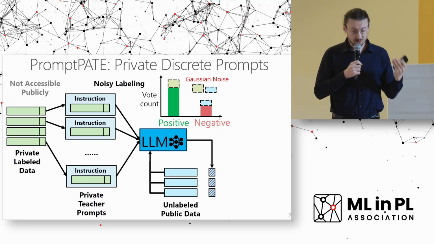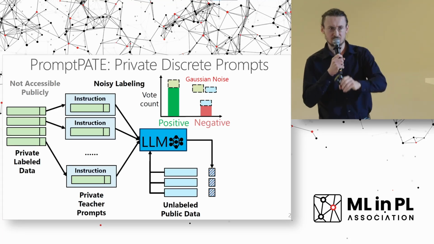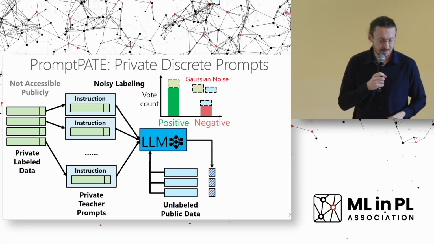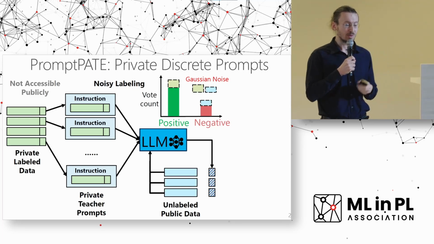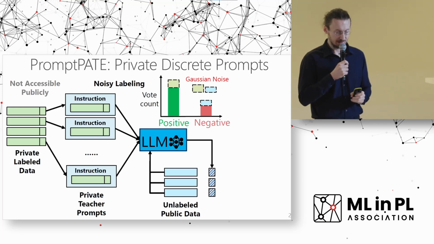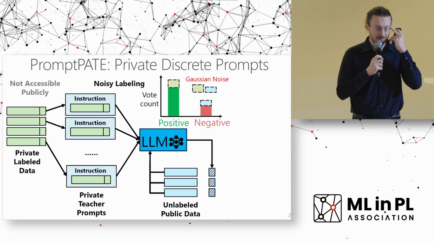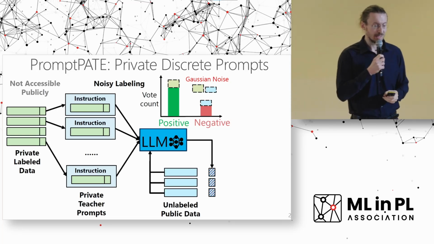Then we take some unlabeled public data, maybe even from a different distribution than the private labeled data, and we use these private teacher prompts to label this unlabeled public data. How do we label these unlabeled examples? From every single teacher prompt, we obtain a prediction, and then we aggregate these predictions into a histogram.